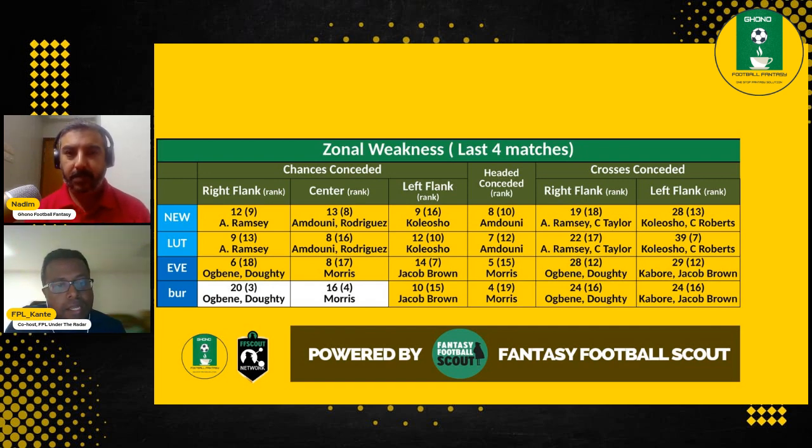Everton maybe not as much. And then on the Burnley's right flank, Ogbene could have a good game week as well. But other than that, it all looks a little bleak, right? I wouldn't be going out of my way to get either Burnley or Luton assets for this game week. I think I'll let this double game week pass, to be honest. It's one of those things you just let go, unless you already have some players. I don't have any, so I'll let it go.